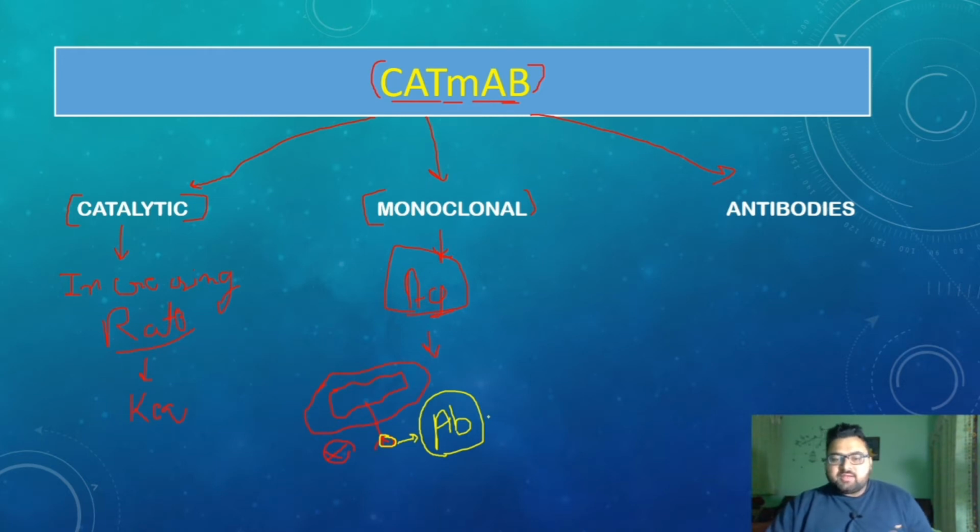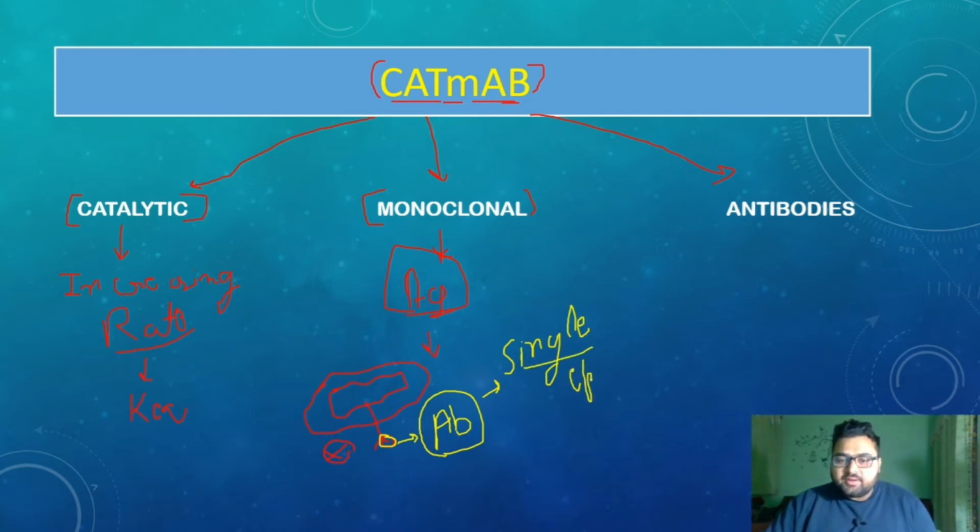If an antibody is specific for a single epitope, then it is called a monoclonal antibody. And if the antibody is specific for multiple epitopes, then it is called a polyclonal antibody. It is very rare for monoclonal antibodies to be present naturally; these are generally synthetic.